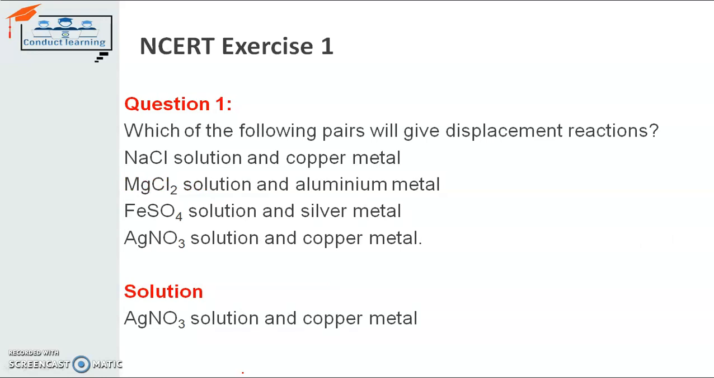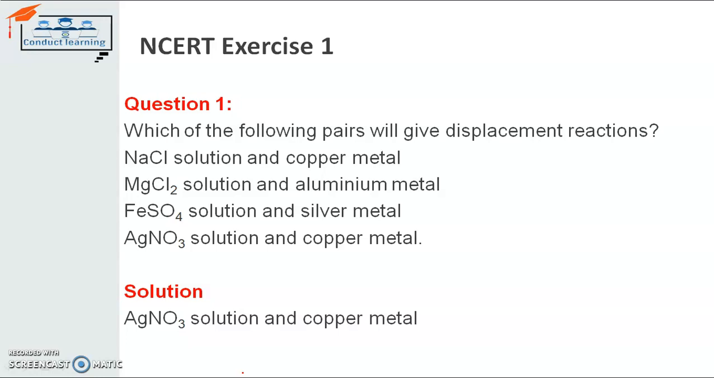Which of the following pairs will give the displacement reaction? The pairs are sodium chloride, where sodium has the positive charge and chloride has the negative charge; magnesium chloride, where magnesium again has the positive charge and chloride has the negative charge; iron sulfate; and silver nitrate. These solutions are given to us, and we have to check in which reaction the displacement will occur. For example, the first reaction is for sodium chloride and copper metal. As I discussed before, to check the displacement, we have to understand the reactivity of the metals.